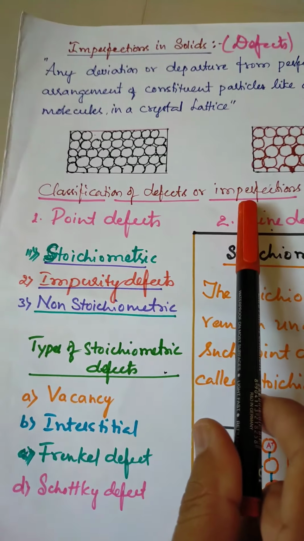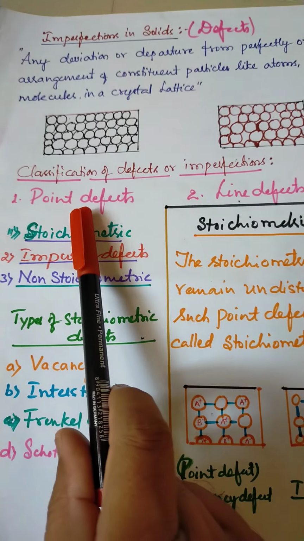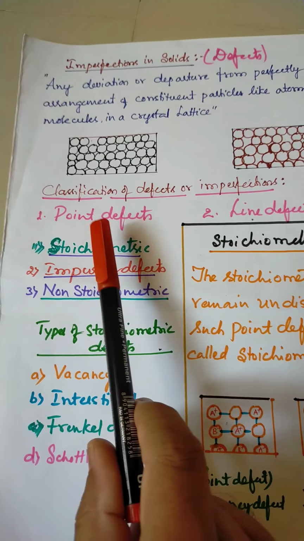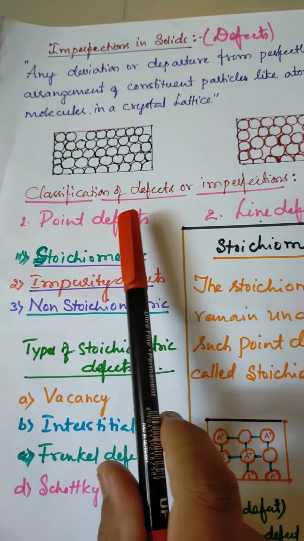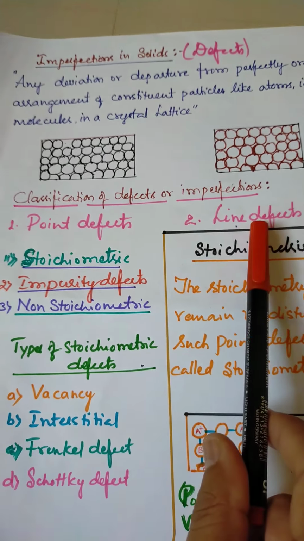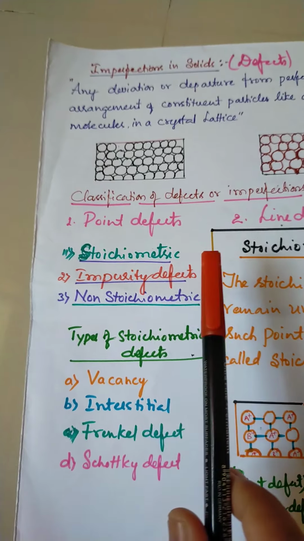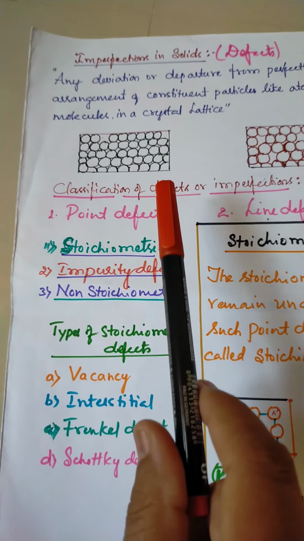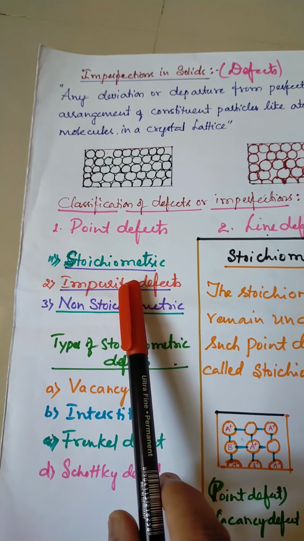Classification of defects or imperfections. There are two types of defects: point defects and line defects. If the defect takes place at a point, it is called a point defect. If the defect is in a line, it is called a line defect. Then again, the point defects are classified further.